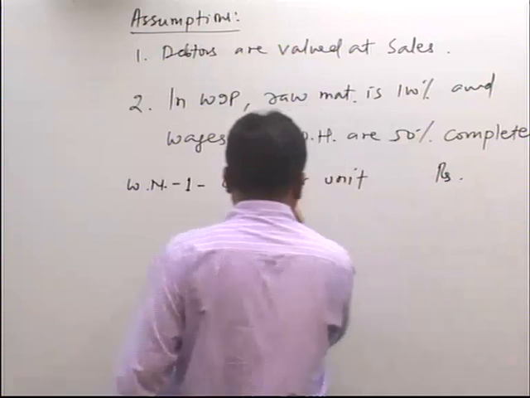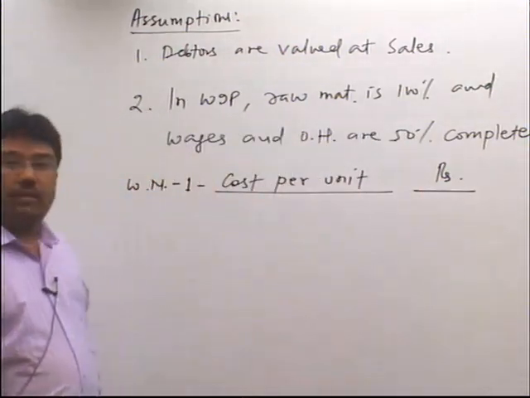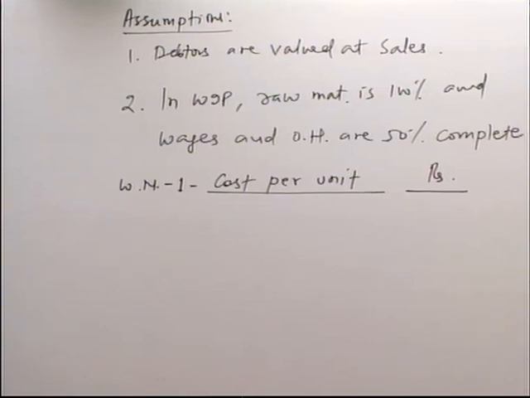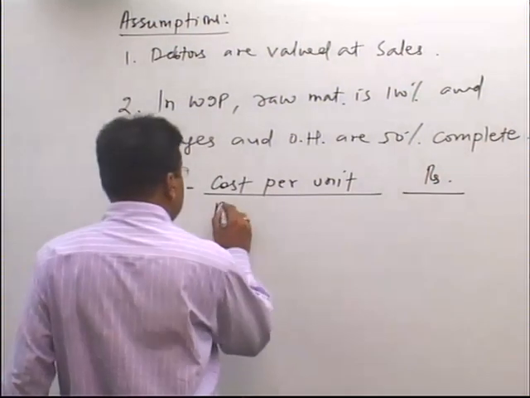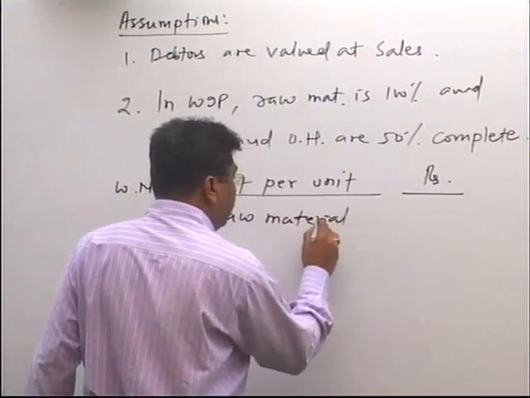Make two columns, cost per unit and rupees column. If you see the question, you are given a selling price of 5 rupees and raw material is 60%, so 3 rupees. So, write down raw material is 3 rupees.